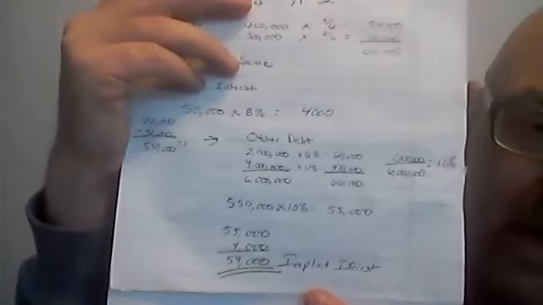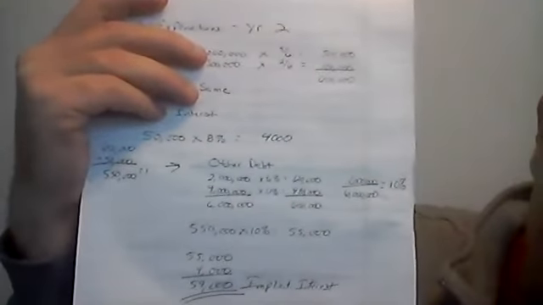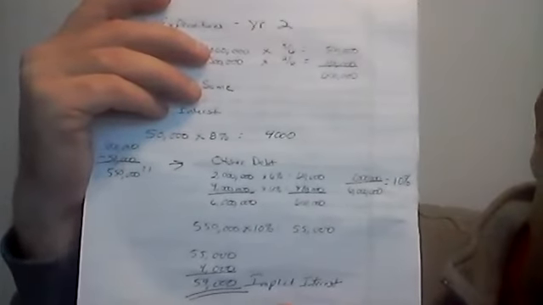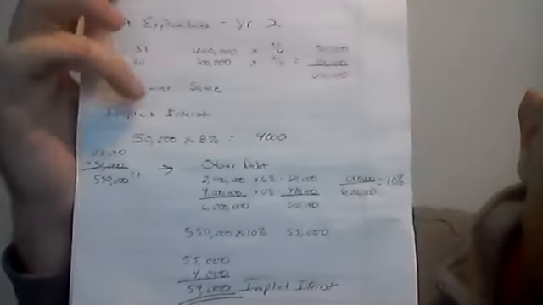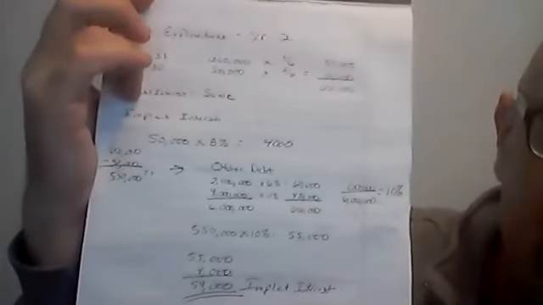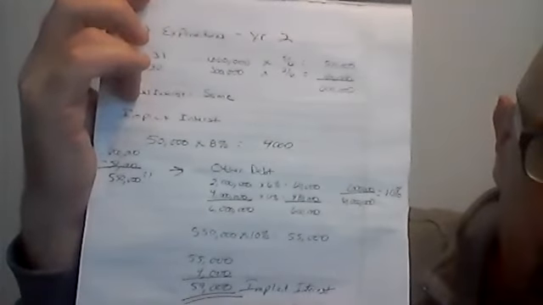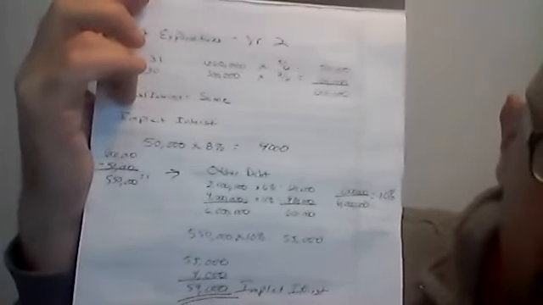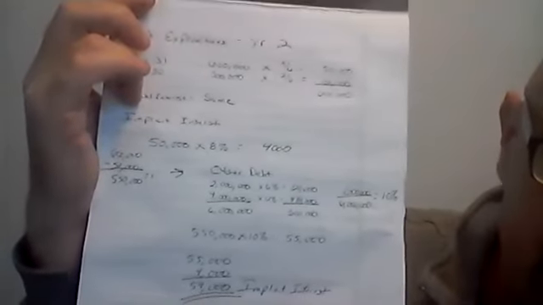You add it to the 4,000 above, and you come up with a $59,000 implicit interest amount for the period. Again, you capitalize the lower of the implicit or the actual, and the actual is the same as the previous year because our loans did not change. So we would capitalize an amount of 59,000 on this. When we went to make our interest payment, 59,000 would go to the asset. The actual amount of interest that had to be paid would be credited as cash, and the remaining would become interest expense.